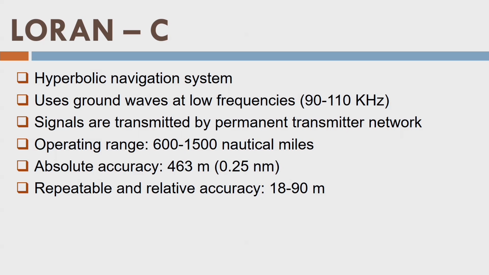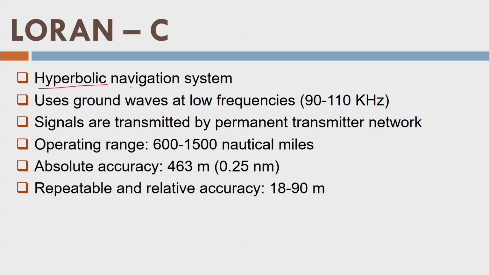LORAN-C is a system that is used to locate ship vessels or any other object. The transmitters are based on the ground surface, not on the object. So it is an example of a hyperbolic navigation system, and it uses ground waves. That means transmitted pulses are interacting very close to the ground.